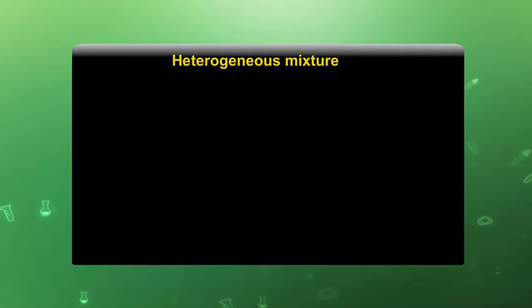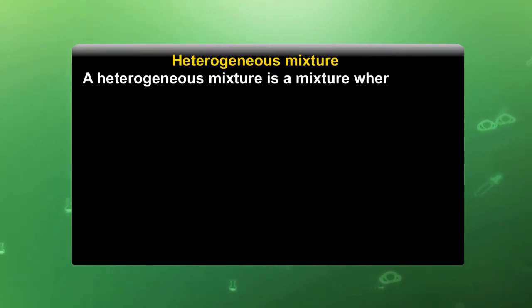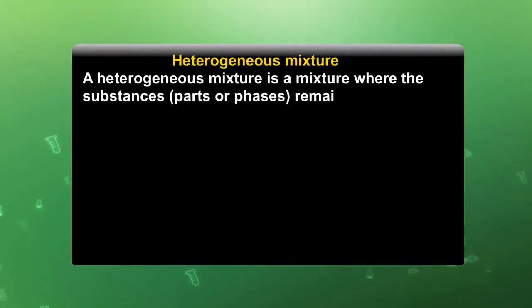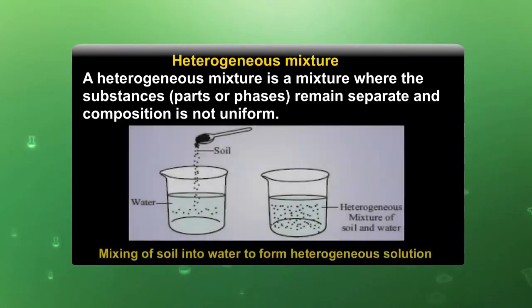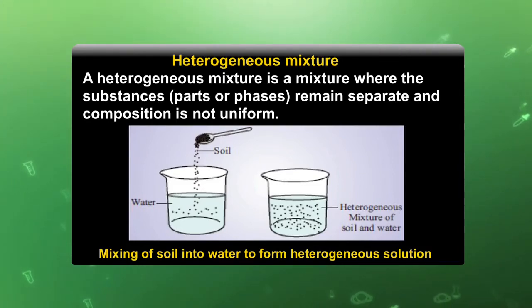Now, the other type of mixture is just the reverse, the heterogeneous mixture. As the word indicates, heteros means different. As the definition also indicates, a heterogeneous mixture is a mixture where the substances, parts or phases remain separate and the composition is not uniform. A very suitable example is, suppose you take one spoon of soil or sand and put it into the water. You will see that after mixing, both the components, water and the soil or sand, remain separated from each other and they constitute a heterogeneous mixture.